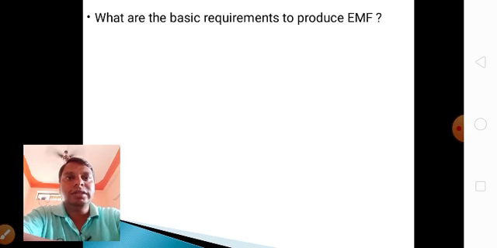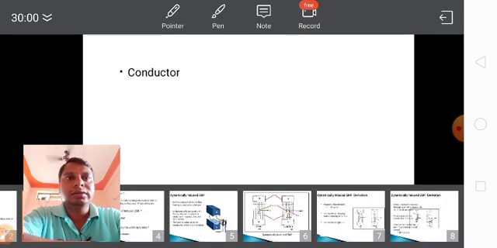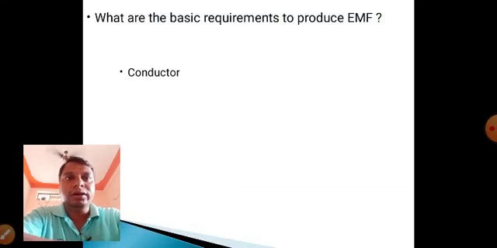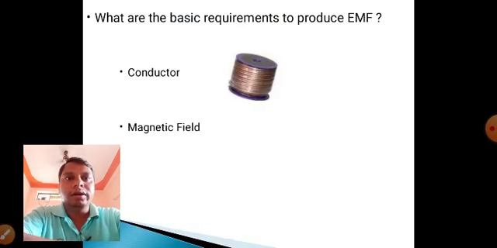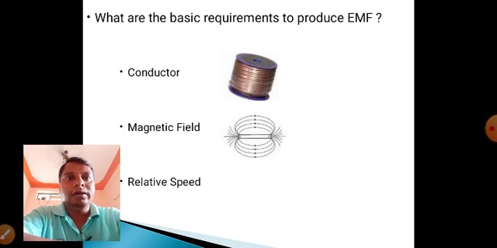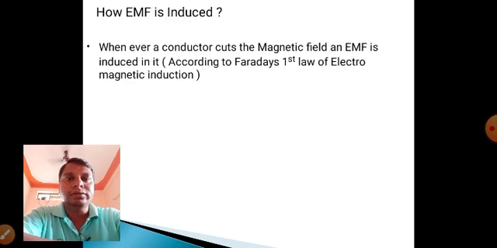What are the basic requirements to produce EMF? First we need a magnetic field, and then a conductor, and the speed. Here we are taking a copper conductor, and the magnetic field, and the speed. The conductor is rotating; that is the speed. How is EMF induced? It is induced according to Faraday's first law.